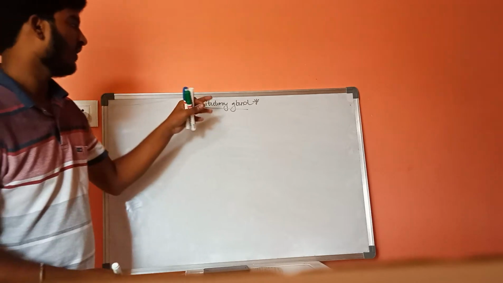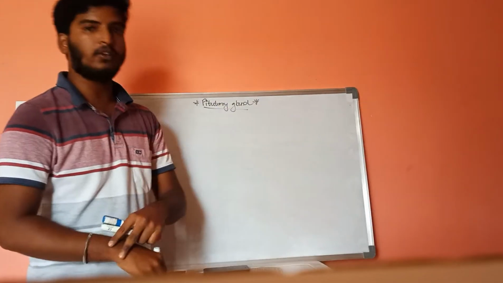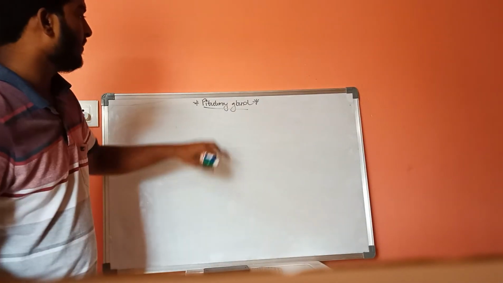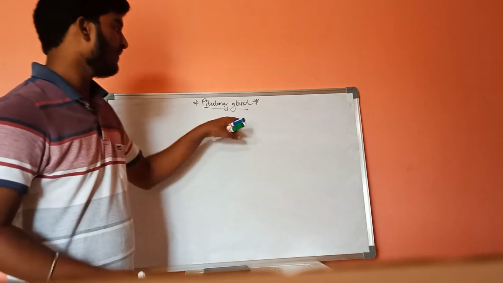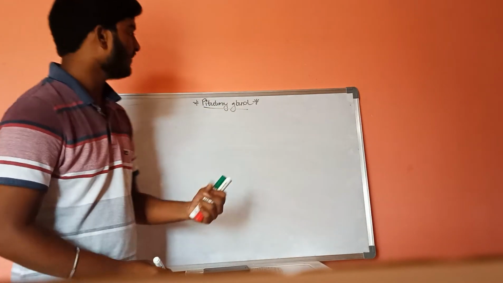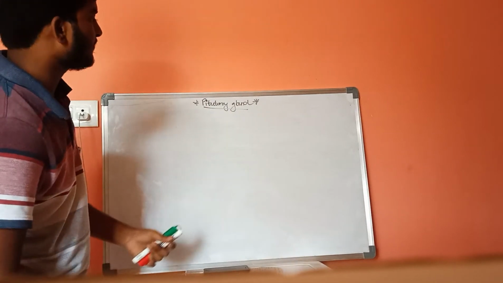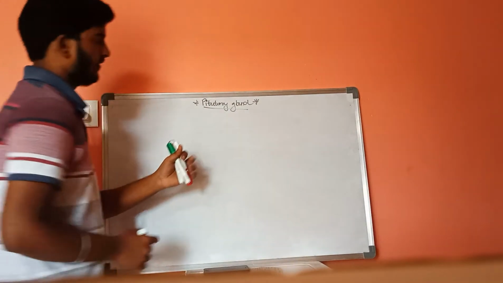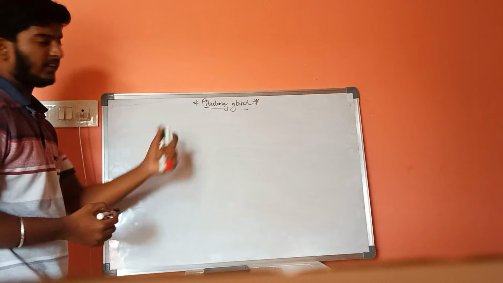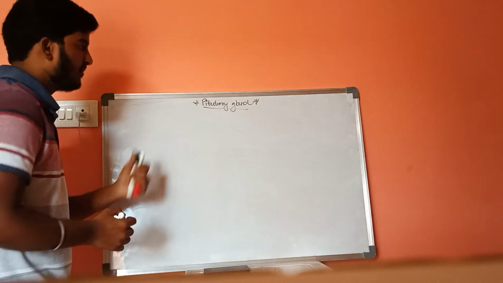If we discuss its location, this pituitary gland is present down to the hypothalamus. Let us discuss the location and structure of this pituitary gland.